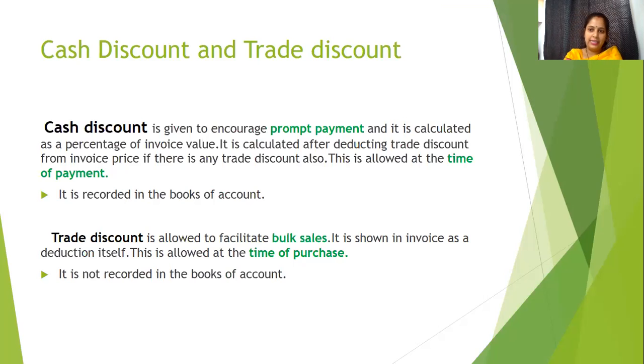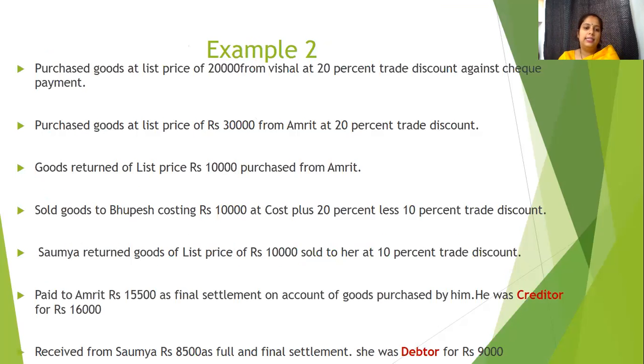Now, this will be clearer with the help of an example. These are certain examples which will show the effect of trade discount and cash discount. Purchase goods at list price of rupees 20,000 from Vishal at 20% trade discount against a check payment. Point to note here is, it is against a check payment. It means bank account is involved here. We are purchasing goods from Vishal for 20,000, 20% trade discount.